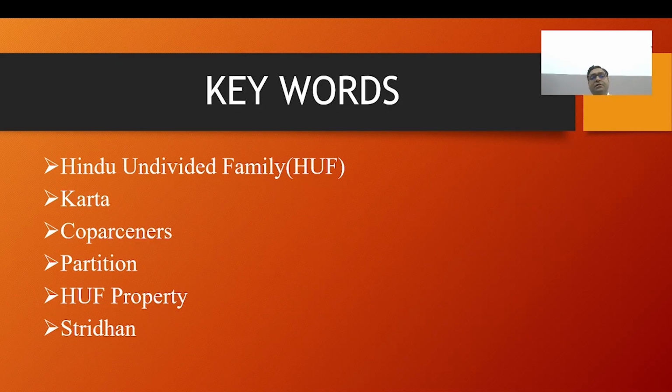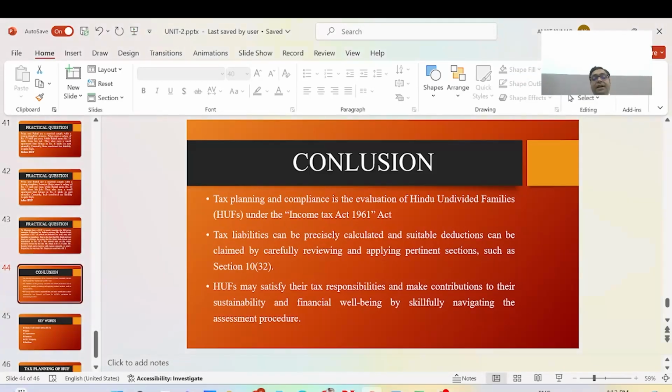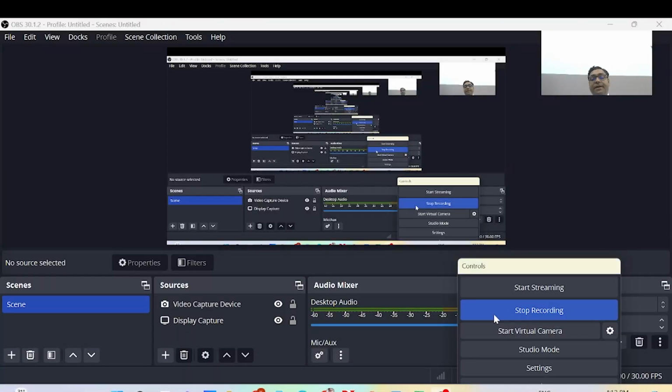And now we have discussed the keywords: HUF, Karta, coparcener and person, HUF properties, etc. We have already discussed Hindu undivided family and the practical problem also. Now we will move on to the next unit.